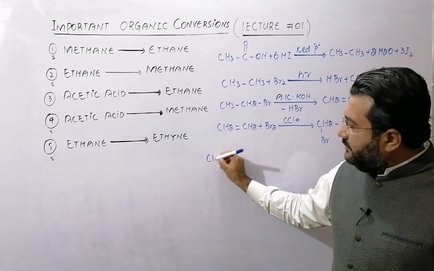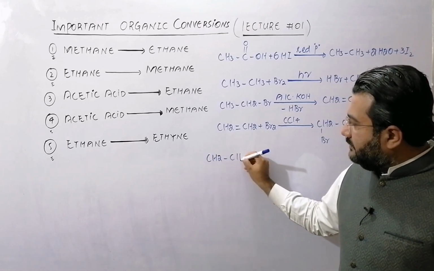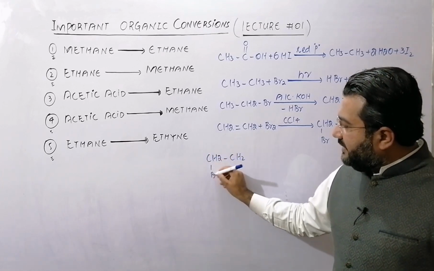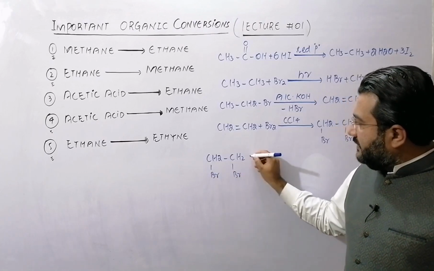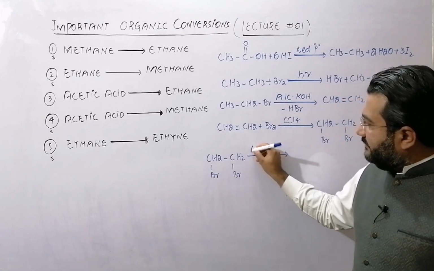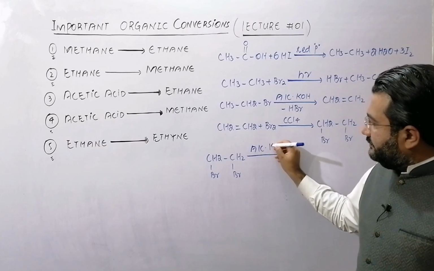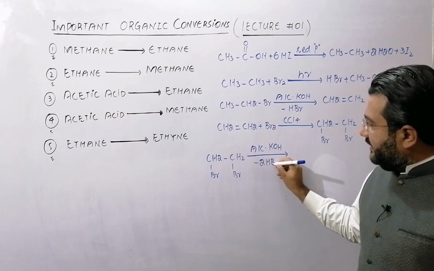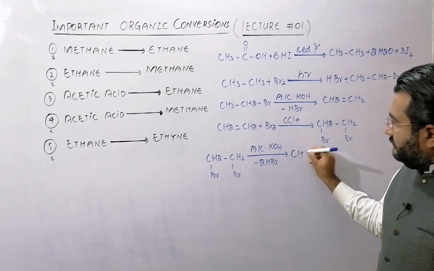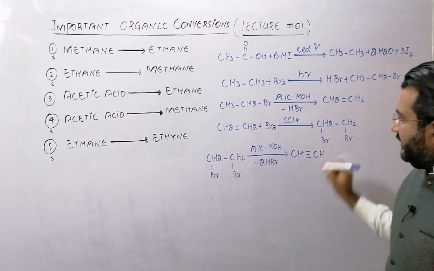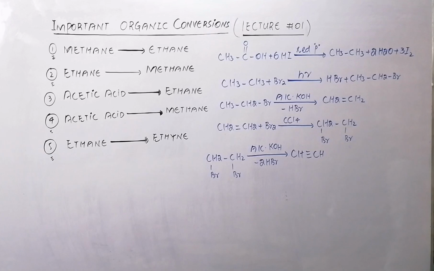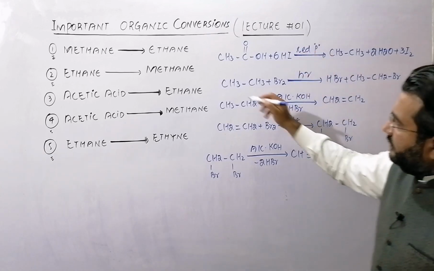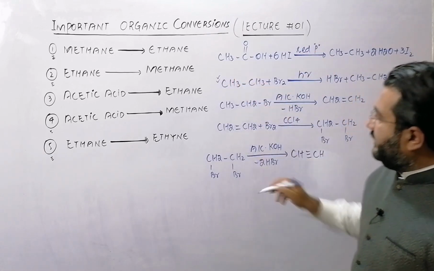And now this 1,2-dibromoethane, that will be dehydrohalogenated after the loss of 2 HBr, that will be converted to ethyne. So in this way you can change ethane to ethyne.